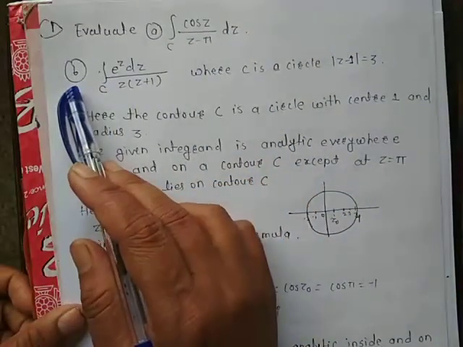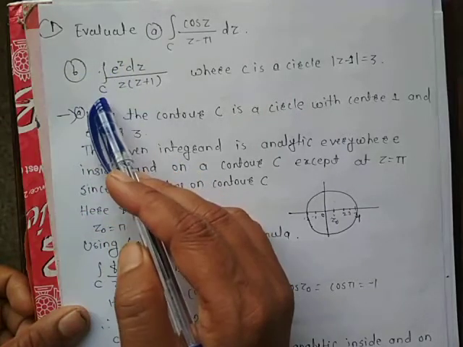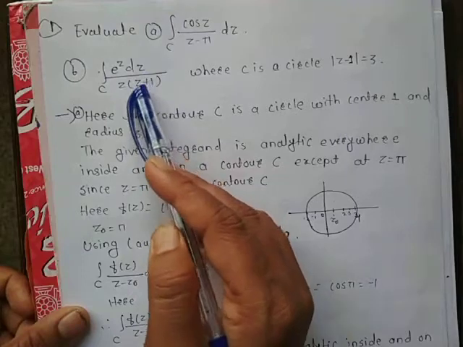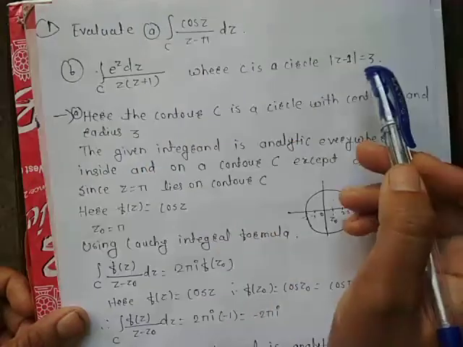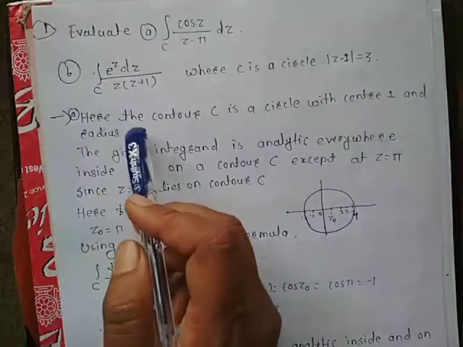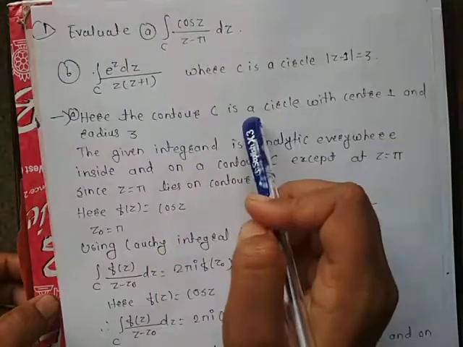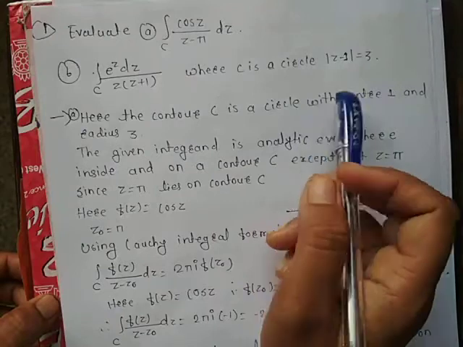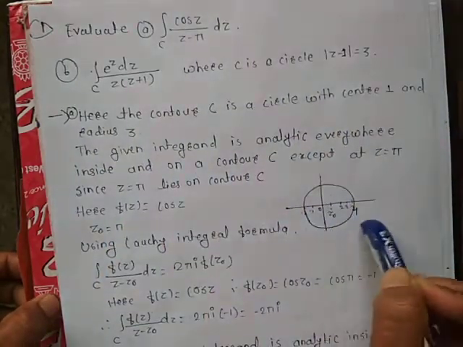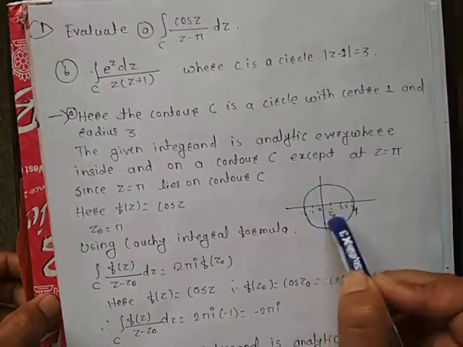And part B is the integral over C of e^z dz upon z(z + 1), where C is the circle |z − 1| = 3. Here the contour C is a circle with center 1 and radius 3. This circle is like this.